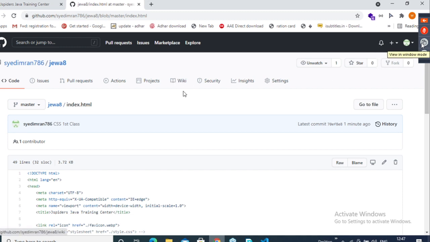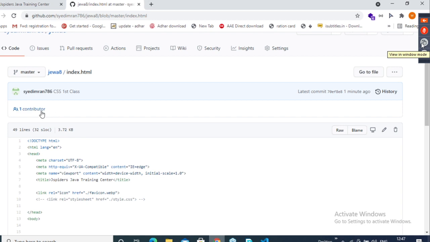Yes, HTML notes also I will share here only. I will upload them in that file only. HTML notes, go and download it. HTML also I'll share here.